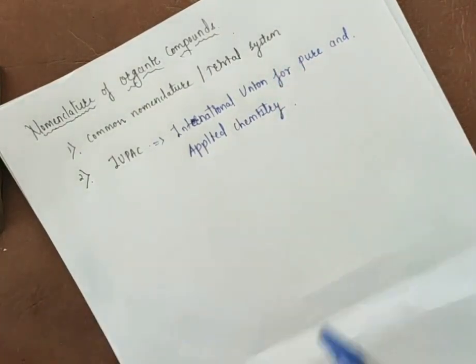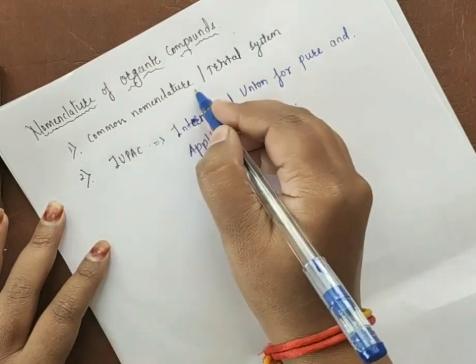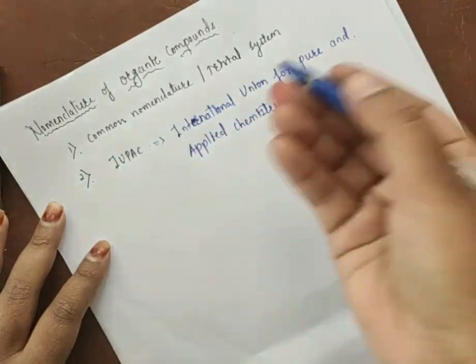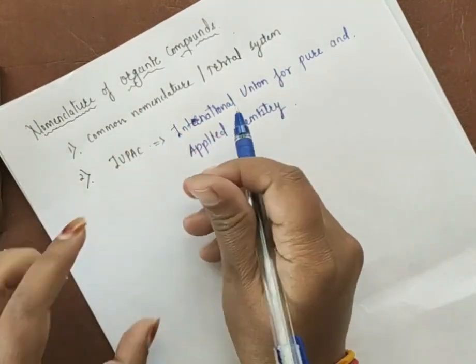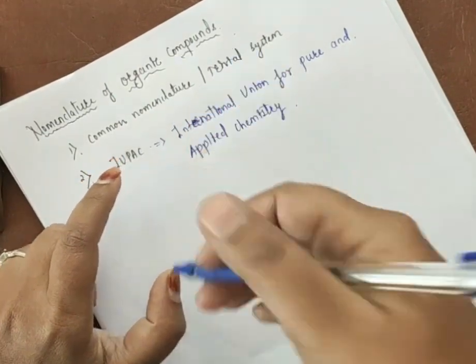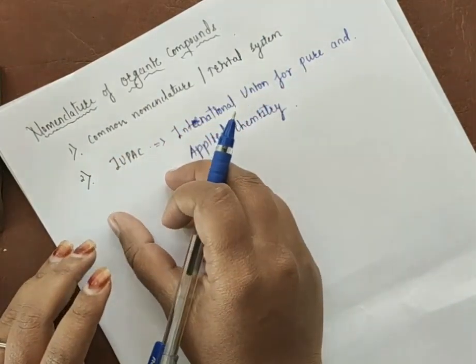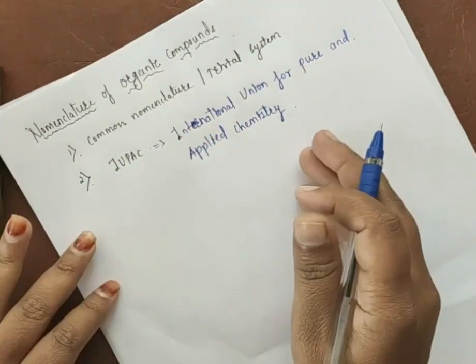Now the question will arise: we already gave some organic compounds names using the common name system, so why is the IUPAC naming system required? Because the common nomenclature system is not systematic, whereas IUPAC is systematic. And in the 19th century, what happened?